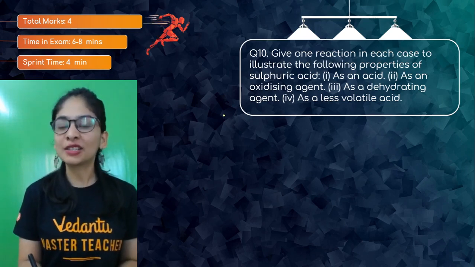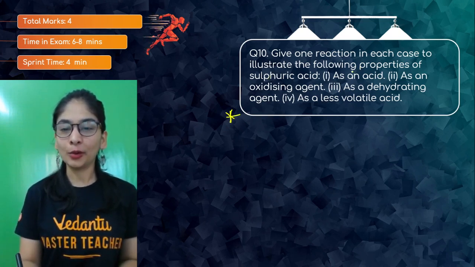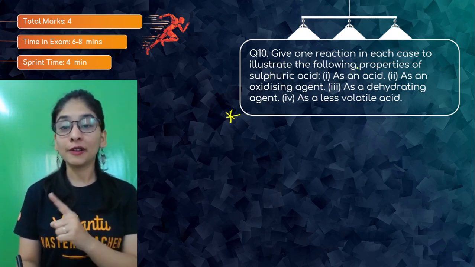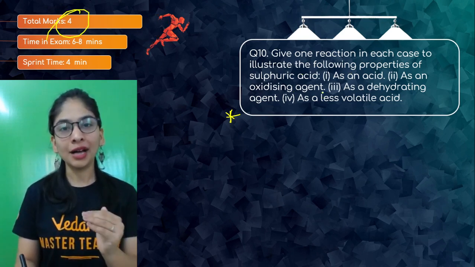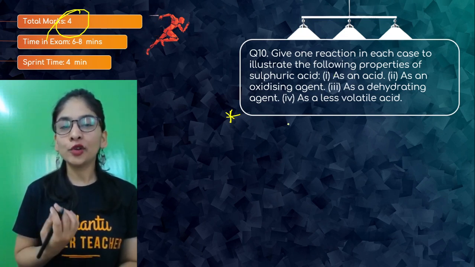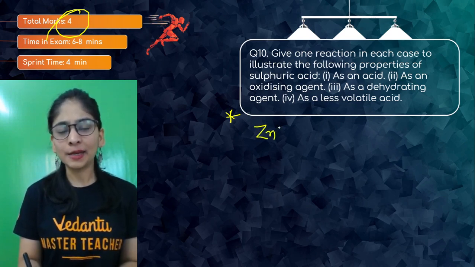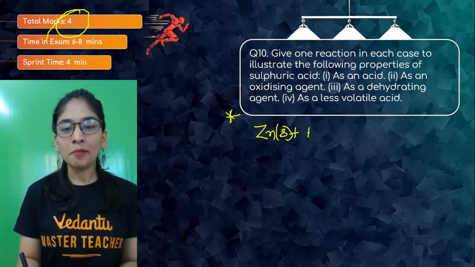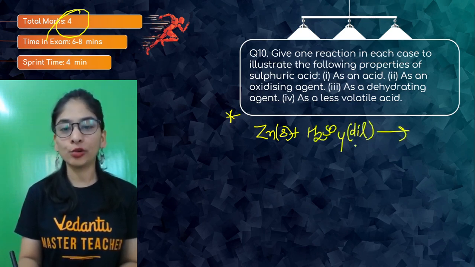Yes, almost the last question. Give one reaction in each case showing the following properties of sulfuric acid. 4 parts, 4 marks, 1 mark for each correct answer. First, as an acid. We want to see the acid property of sulfuric acid, and this is very easy. If I take, suppose, my zinc metal, a metal reacts with acid to give salt and hydrogen gas.